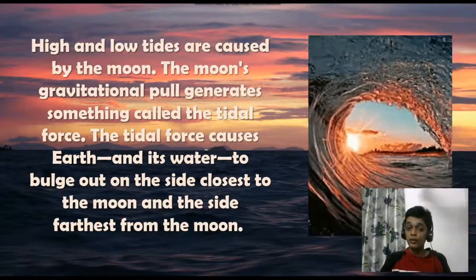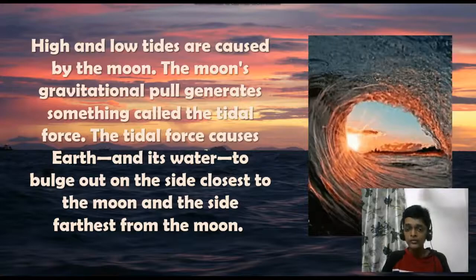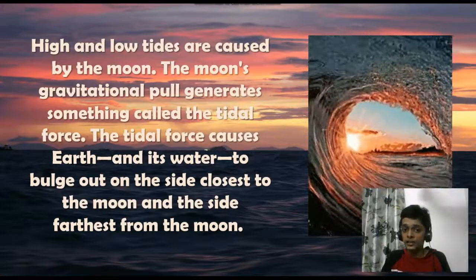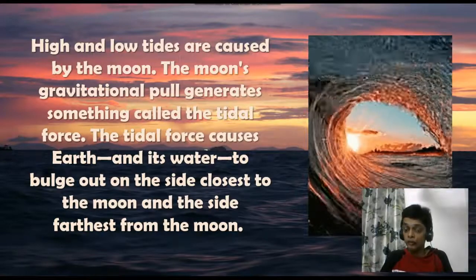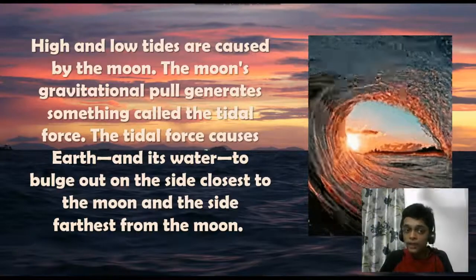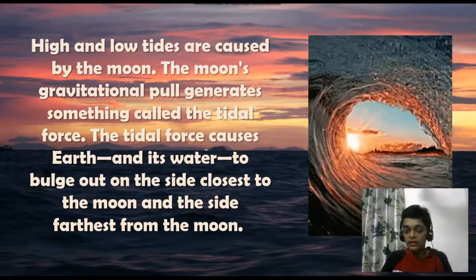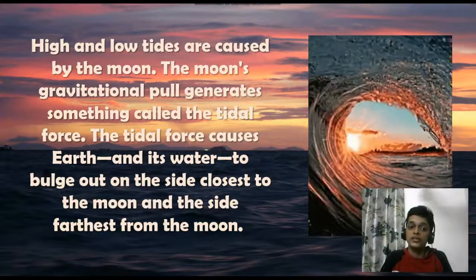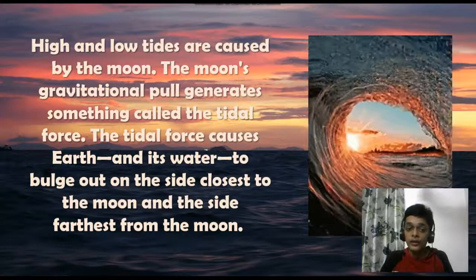Now, when the Moon exerts its gravitational force on Earth, the part of the Earth facing the Moon experiences an attraction towards the Moon. When water bodies are facing the Moon, the waters rise towards the Moon because of this force, and this is called high tide. Now, since the water has increased a bit in the place near to the Moon, it has to be compensated in the other places. So the water level in those places reduces a bit. This is called low tide.